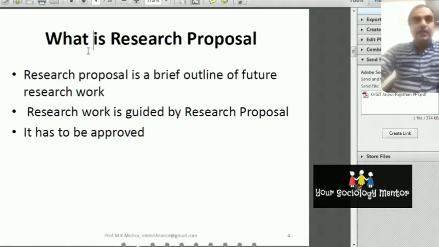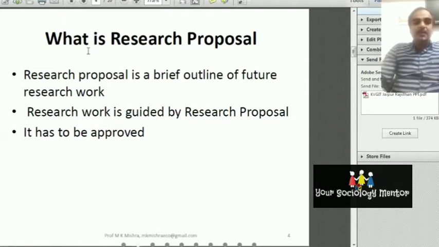And if you write your proposal for an ICSSR project, that will be approved by the concerned body, or by the UGC or Department of Science and Technology. You can also present your proposal to the World Bank, IMF, or other international and national bodies. But one thing is that you have to prove that your research is very beneficial for the society. Otherwise, the topic will not be approved.